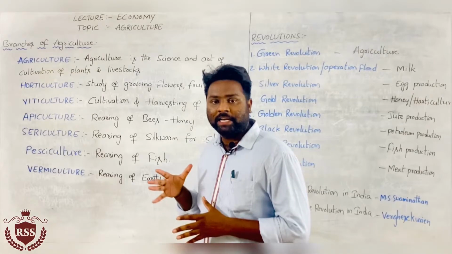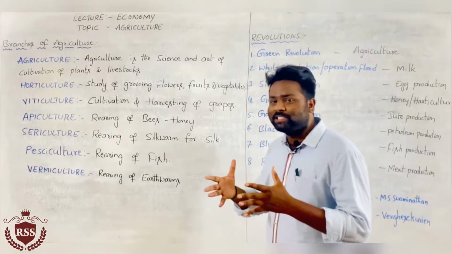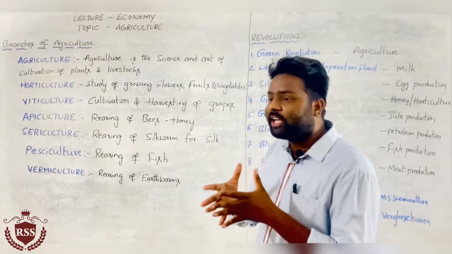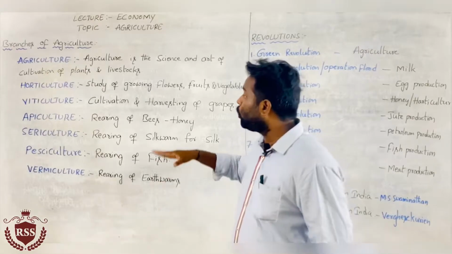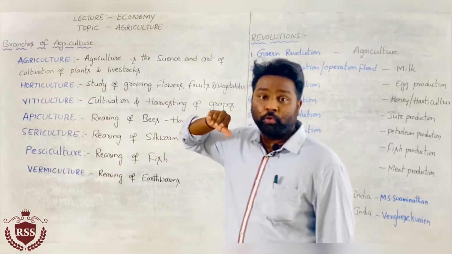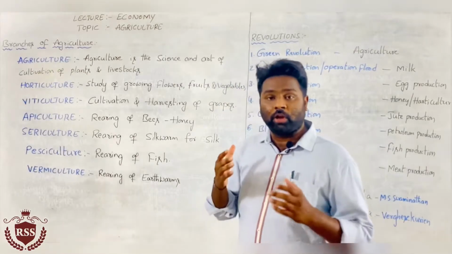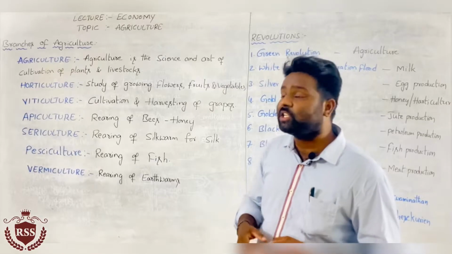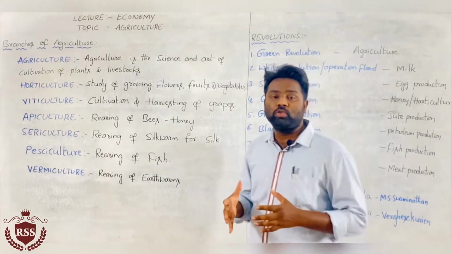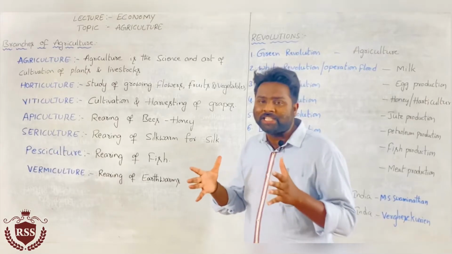Coming to horticulture, it is the study of growing flowers, fruits and vegetables. The harvesting of flowers, fruits and vegetables comes under horticulture.